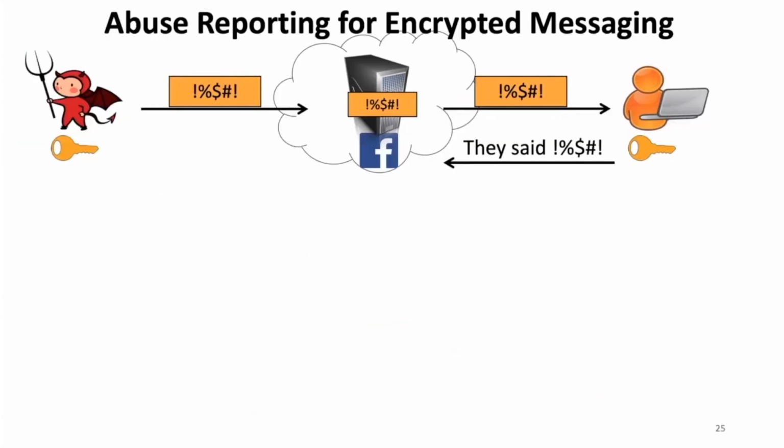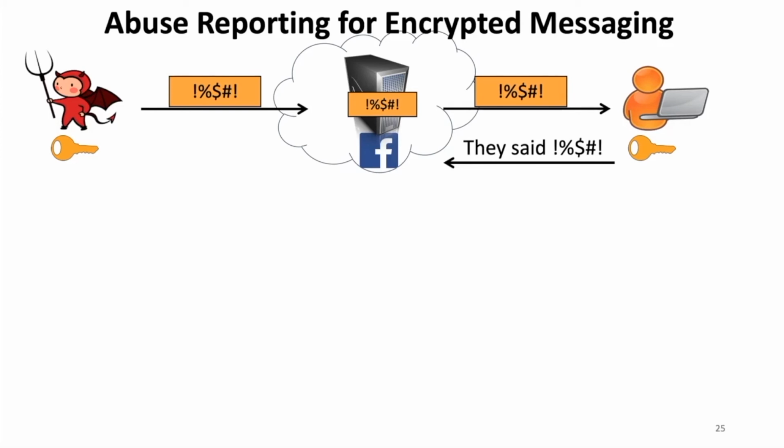So attacks like this have been demonstrated in some protocols, although many of the details are different in a way I'll explain before. An attack similar to this one that's been demonstrated is on an abuse reporting system for encrypted messaging.